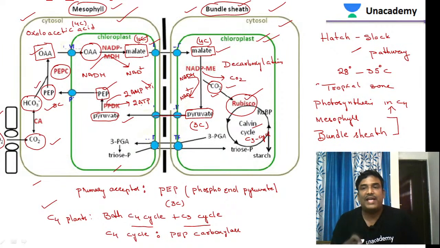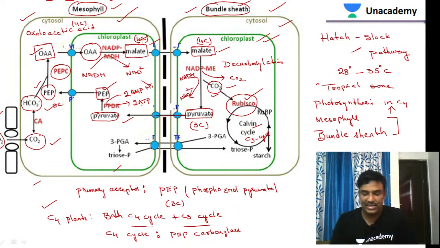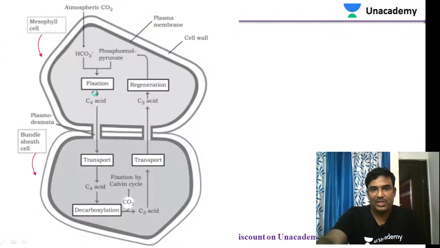So this C4 cycle takes place in the tropical plants, especially in plants which are present in tropical zones. The C4 cycle takes place in the mesophyll cells as well as in the chloroplast of the bundle sheath cell. This was first identified by two scientists, Hatch and Slack. So that is why this is also called the Hatch and Slack pathway. So that is about the C4 cycle, students.